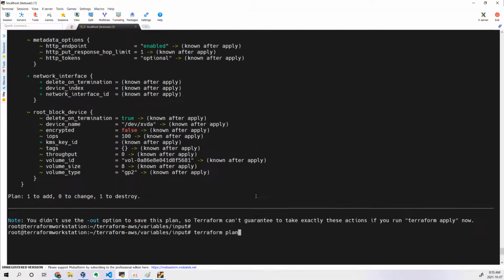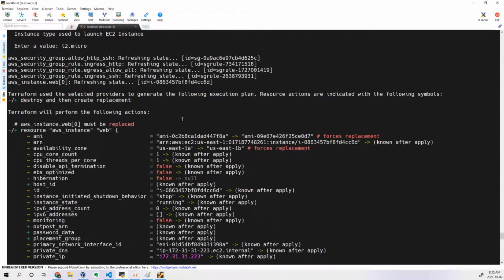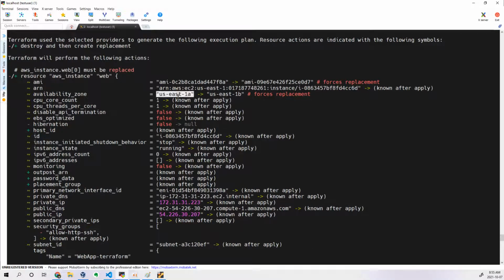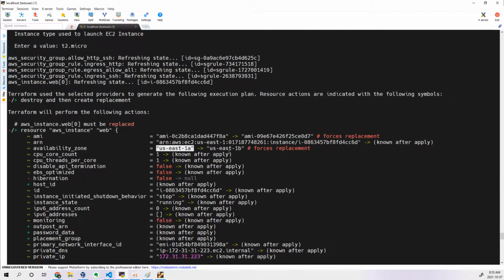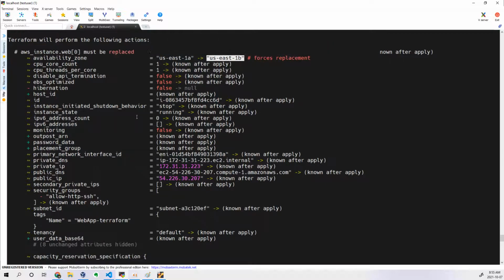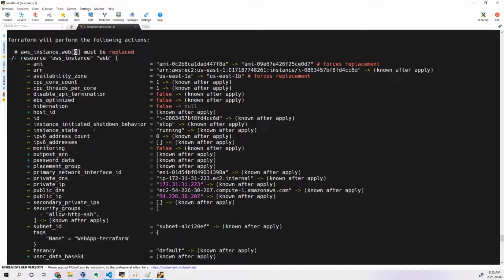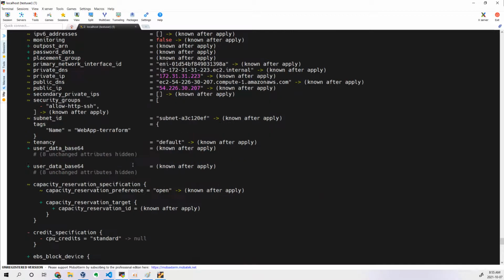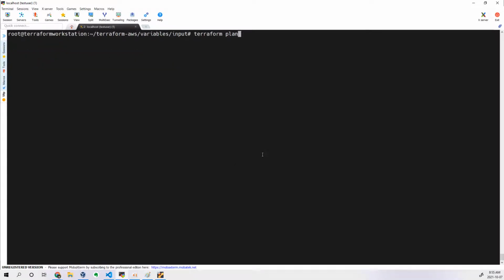You can see the values got placed here. Whatever I gave in the command prompt got fetched here. US East 1B, you can see here, force replace. It is modifying to that, and the count is now only 1. In this way the values will get picked in the CLI. So now apply -auto-approve.